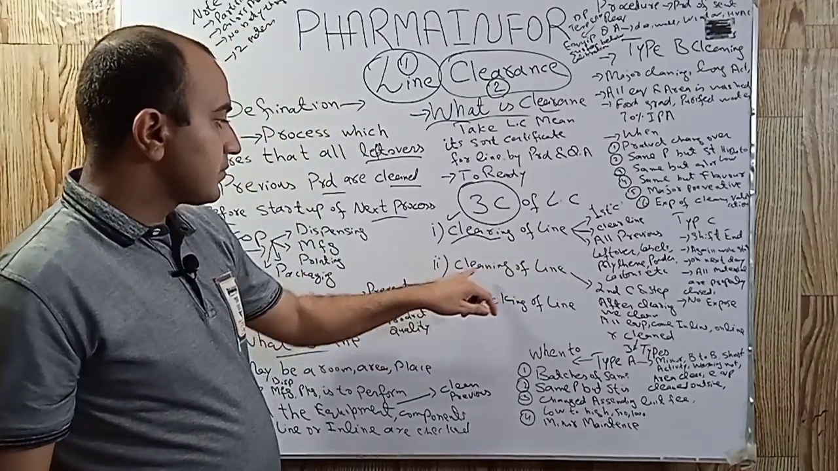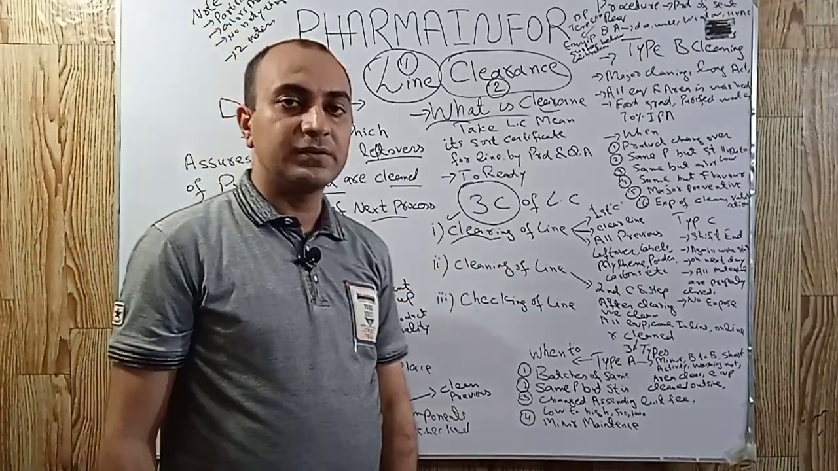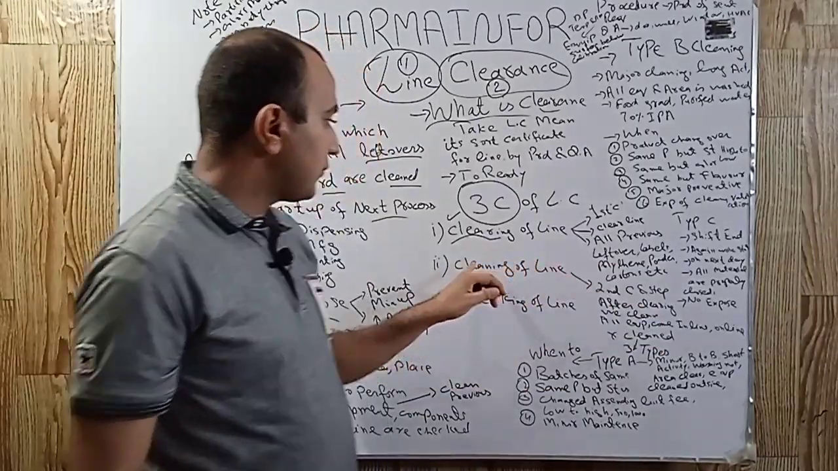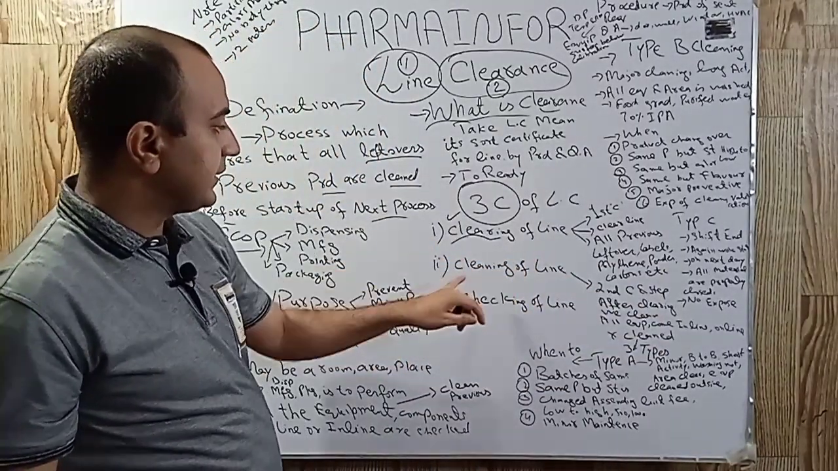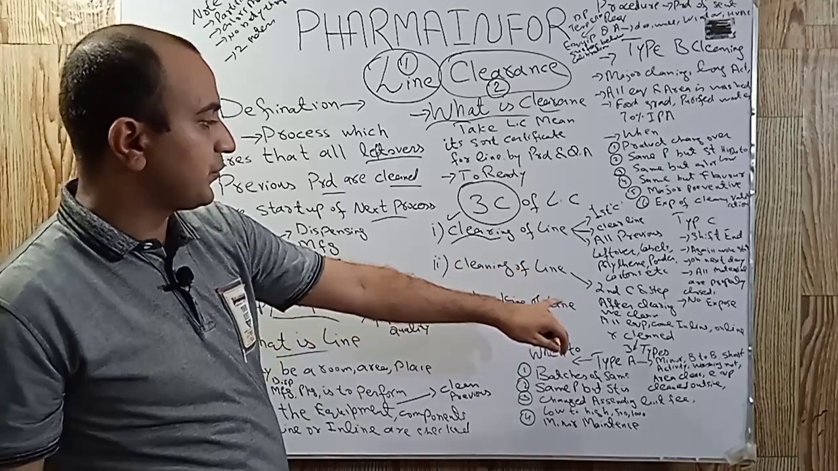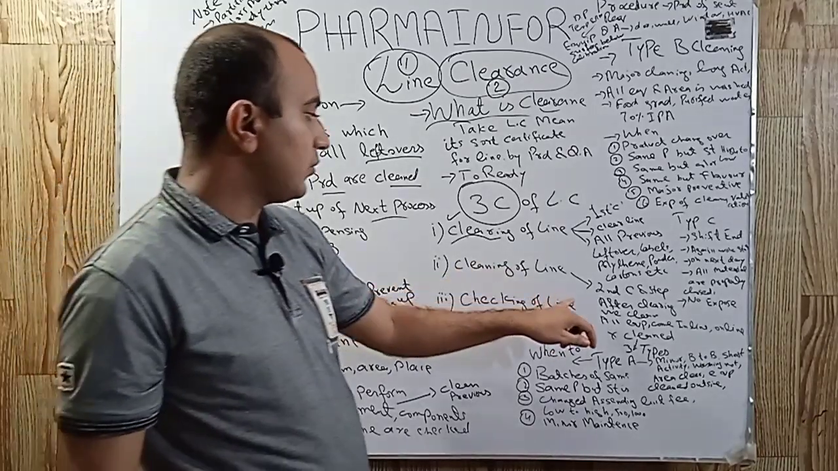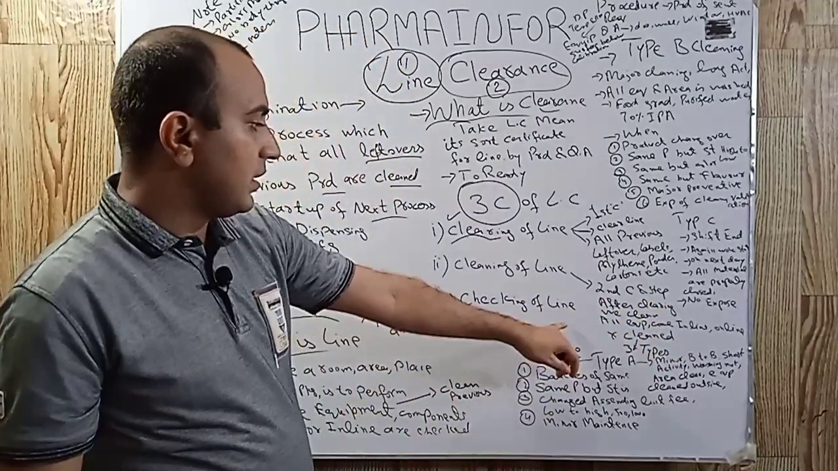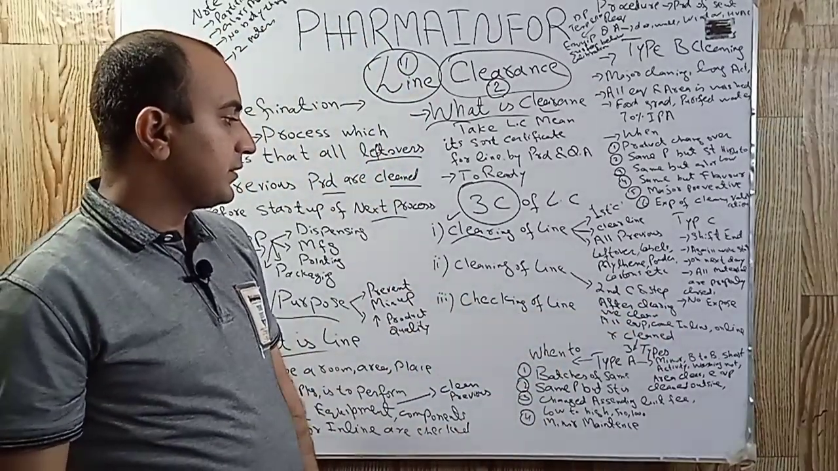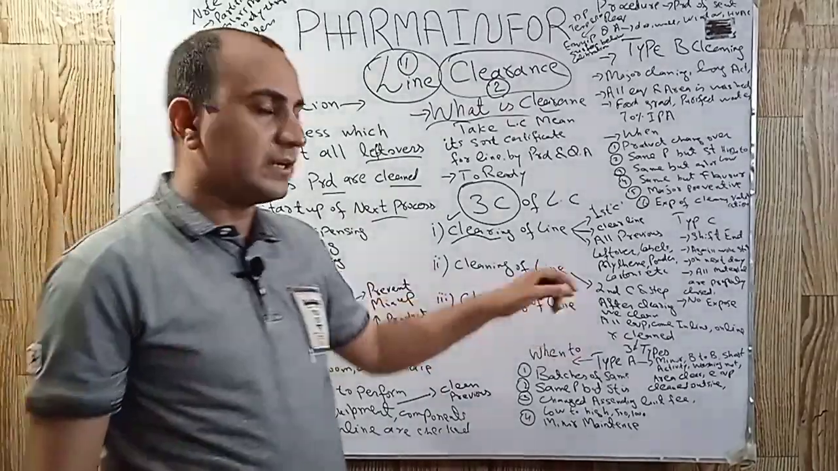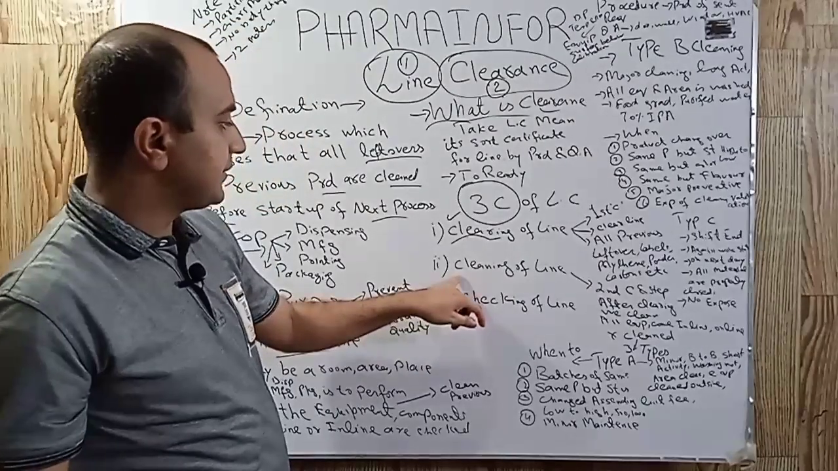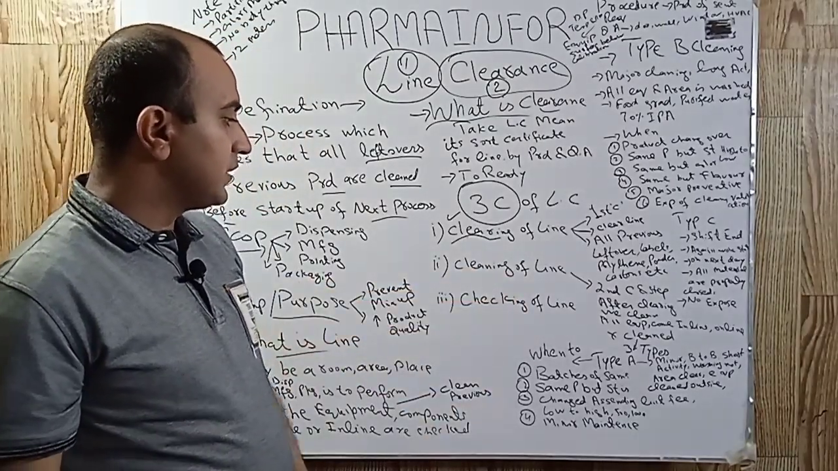The second C is cleaning of line. After clearing, we clean our line. All the equipments and components which are online or inline are cleaned in the second C, cleaning of the line.